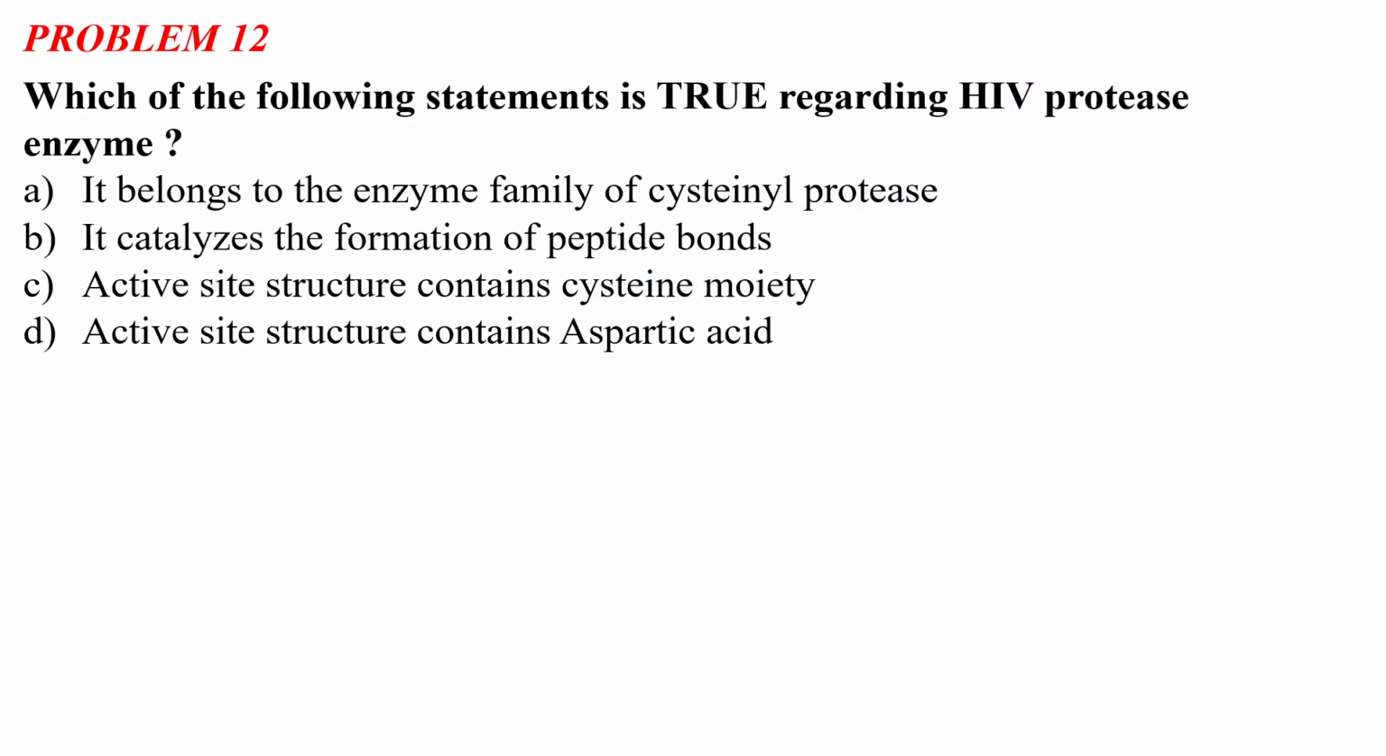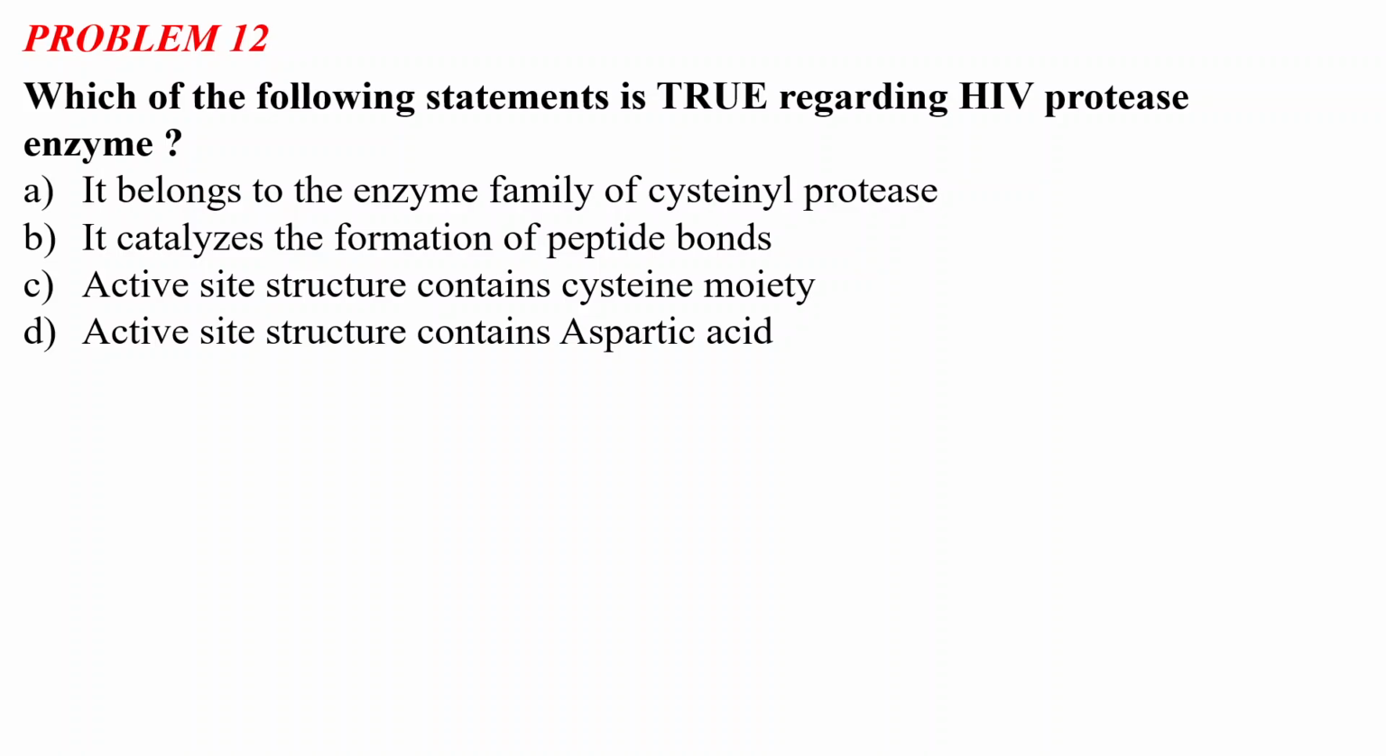Problem number 12 says: which of the following statements is true regarding the HIV protease enzyme? Option A, it belongs to the enzyme family of the cysteine protease. Option B, it catalyzes the formation of peptide bonds. Option C, the active site structure contains a cysteine moiety. And option D, the active site structure contains aspartic acid.